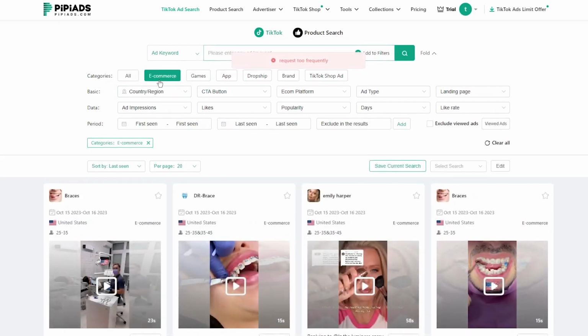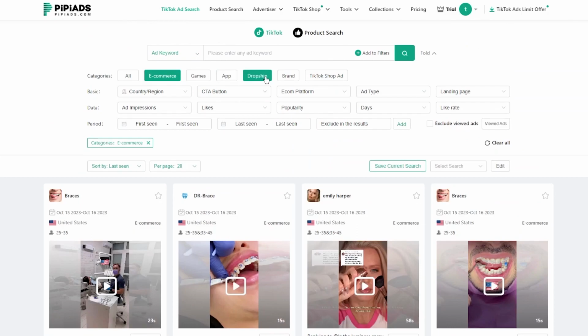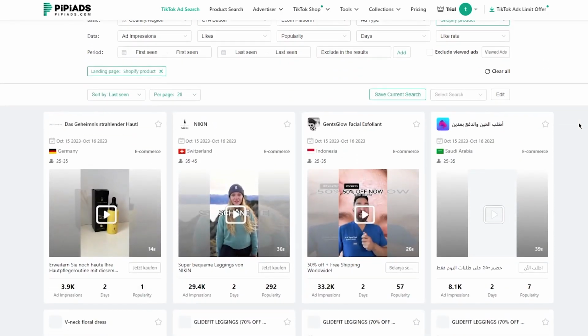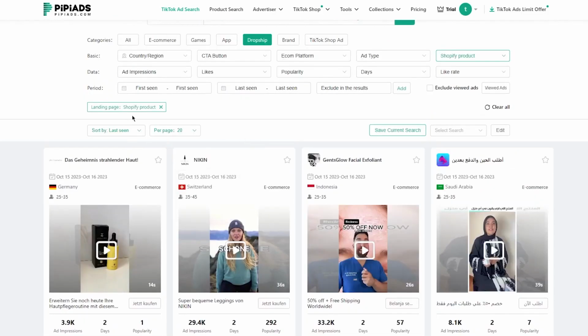Then you can also change your category products. So let's say I want to go with e-commerce products. E-commerce products are obviously products that are available on your e-commerce store. And obviously, people on TikTok are going to have some type of CTA that you're going to click on. And that CTA, or call to action button, will take you to an e-commerce store. Then moving on, you also have dropship, where people are providing their dropshipping links in the description, and if you click on them, you're obviously going to be redirected to these dropshipping stores. So pretty incredible stuff that you can get from PiPiads.